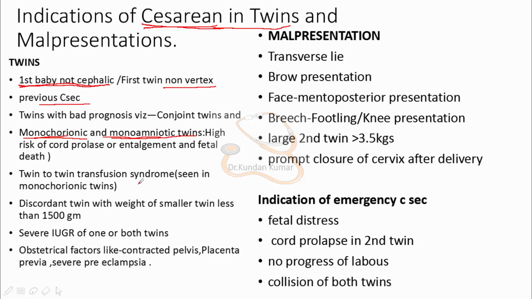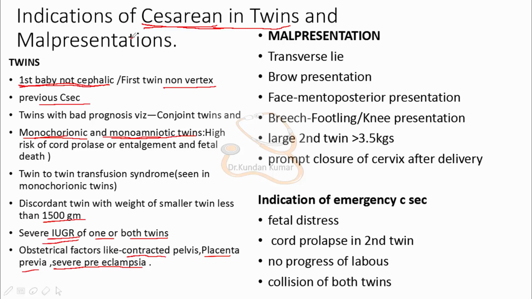I will discuss this in later slides. Twin transfusion syndrome is seen in monochorionic twins. And for discordant twins with the weight of the smaller twin less than 1500 gram, we do cesarean section. If there is severe IUGR of one or both twins, we do cesarean section. And obstetric factors like contracted pelvis, placenta previa, severe preeclampsia, then also we do cesarean section.